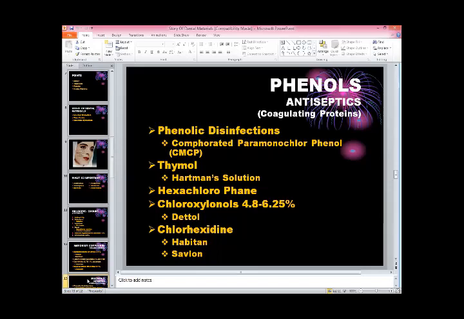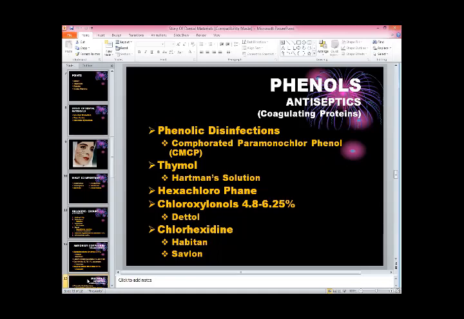This phenol group, we are using them to disinfect the clothes also. And the preparation available in the market, phenolic disinfectant, is camphorated paramonochlorophenol.